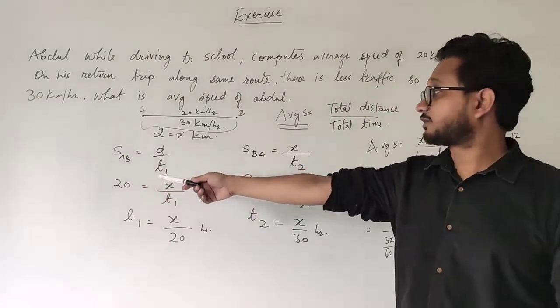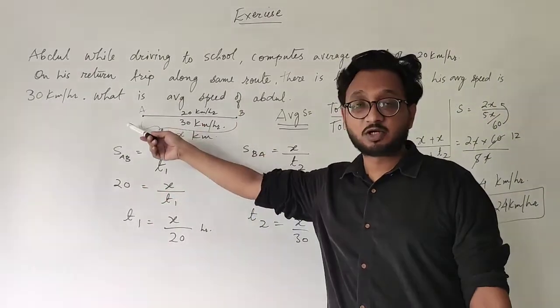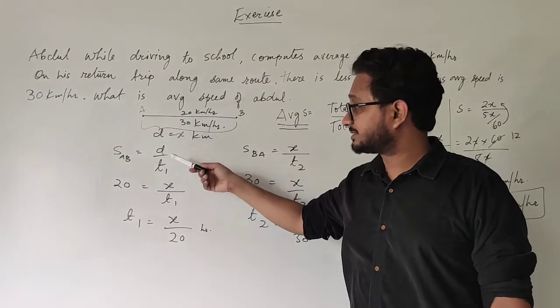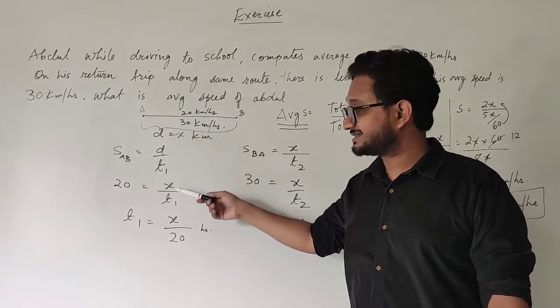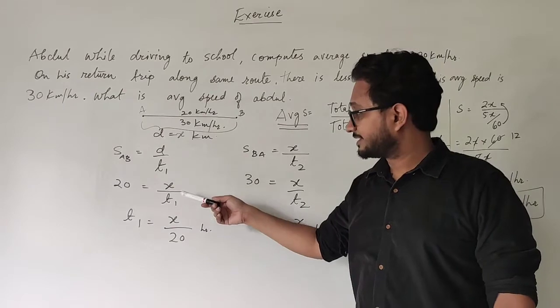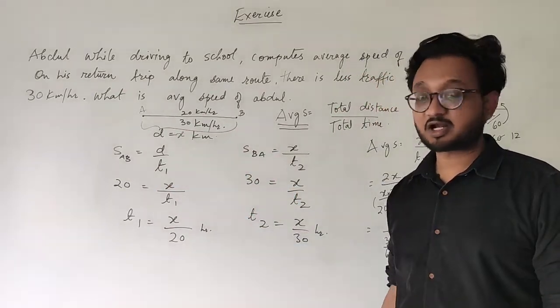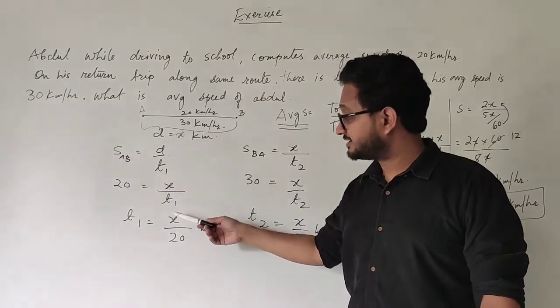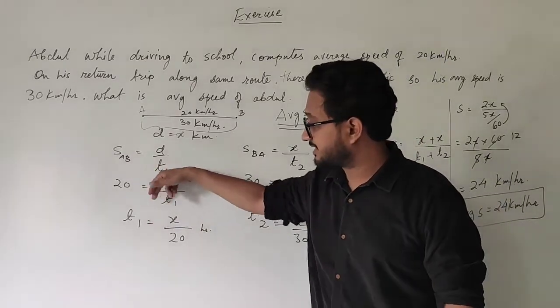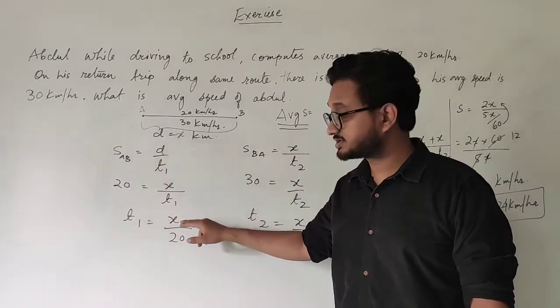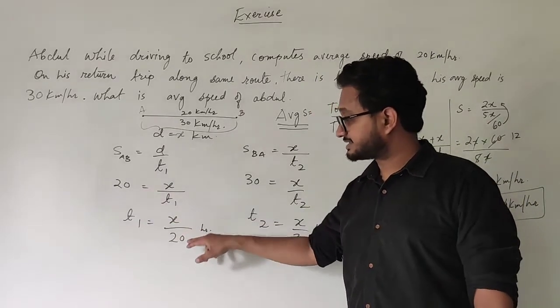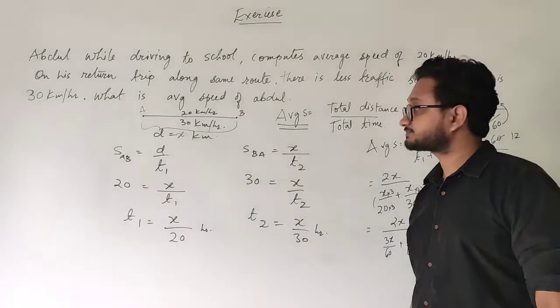That is, S_AB, that is speed from A to B, home to school, equals distance upon time t1. The distance is x that we have taken, time t1 we need to find, and the speed is given as 20 kilometers per hour. So we write 20. Finding time t1 by cross multiplication, t1 goes up and 20 goes down, and what you get is time t1 as x upon 20.